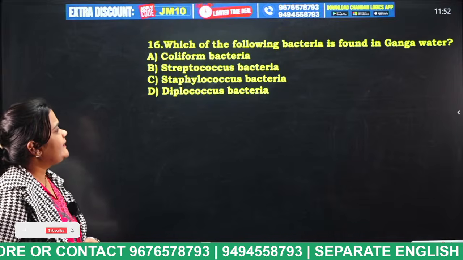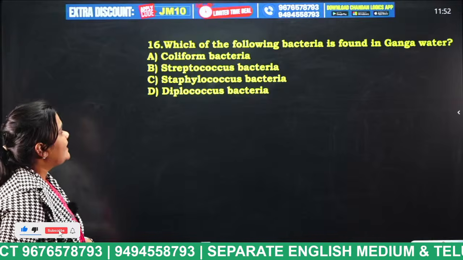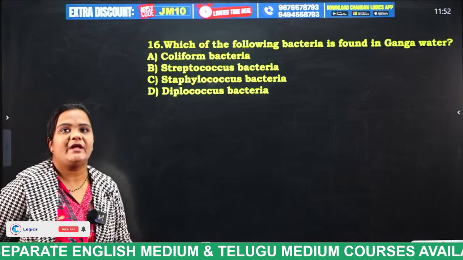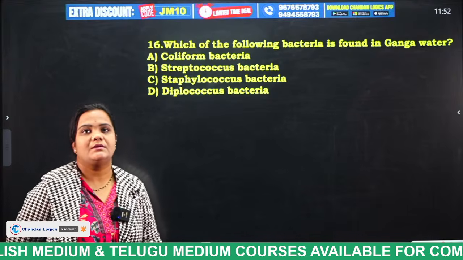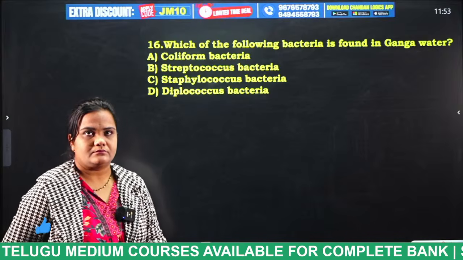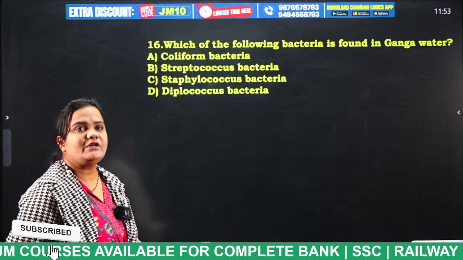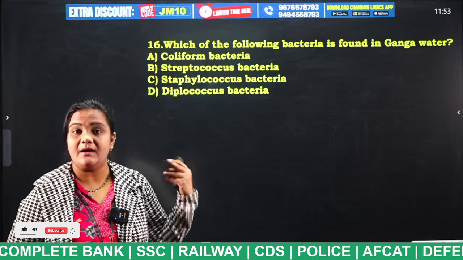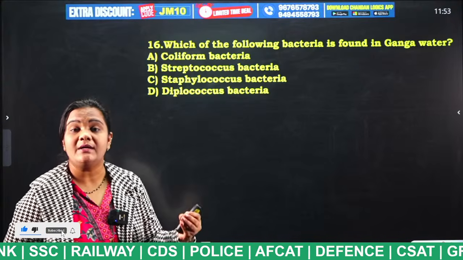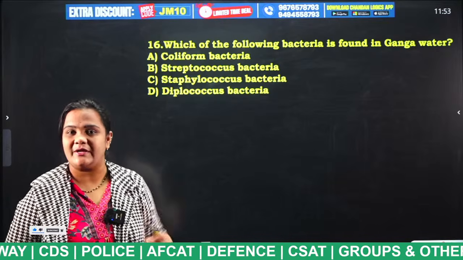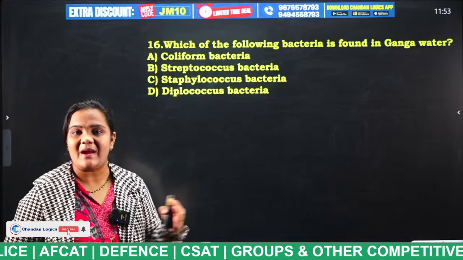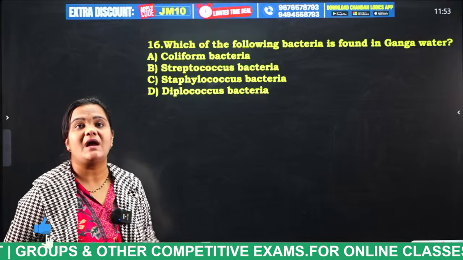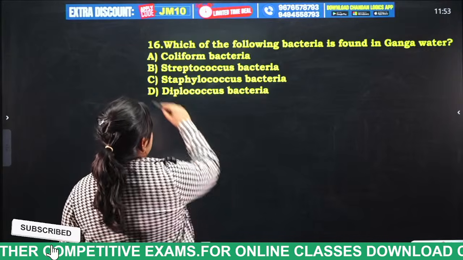Next question. Which of the following bacteria is found in Ganga water? Coliform bacteria, Streptococcus bacteria, Staphylococcus bacteria, Diplococcus bacteria. Now tell me the answer, students. Actually, recently a foreign scientist found millions of fecal matter in the Ganga water, so it is totally contaminated with the fecal matter of human beings. What type of bacteria can we find in Ganga water? Yes, coliform bacteria.